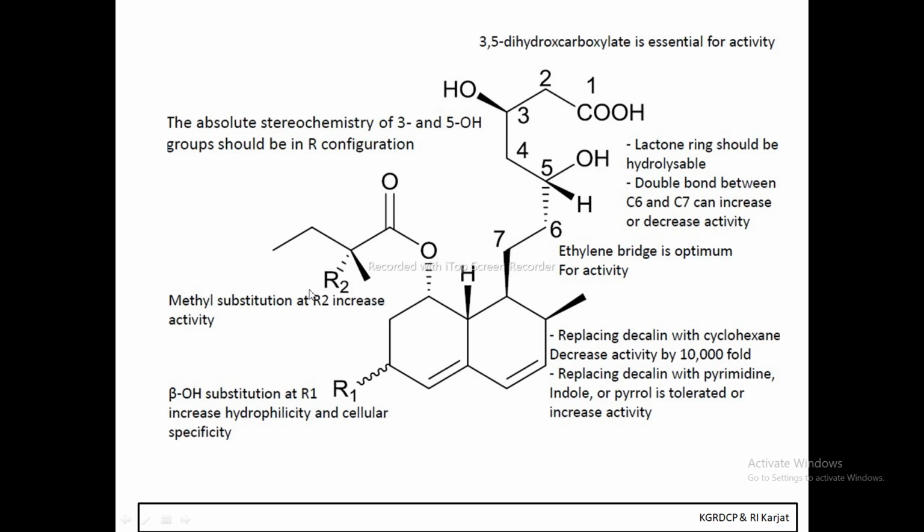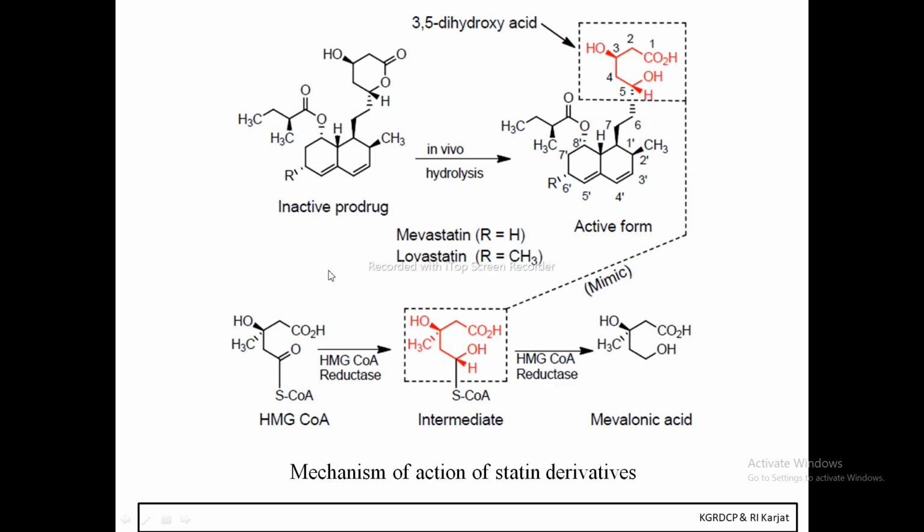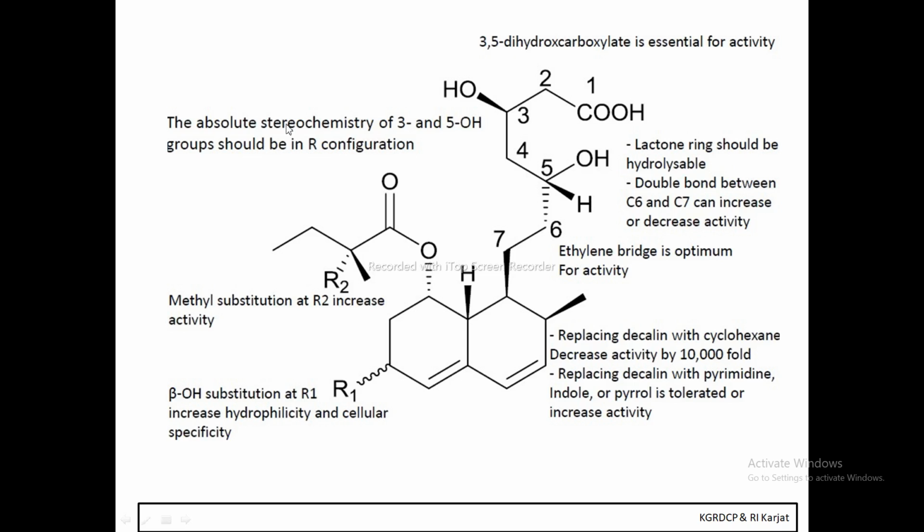Then the methyl substitution at this position increases the activity. If we check the previous structure, there is a methyl group over here, so the methyl group is mandatory to increase the activity. Beta hydroxy substitution at this position increases the hydrophilicity and the cellular specificity. So these few are the SAR points of these HMG CoA reductase inhibitors, or the statin derivatives.